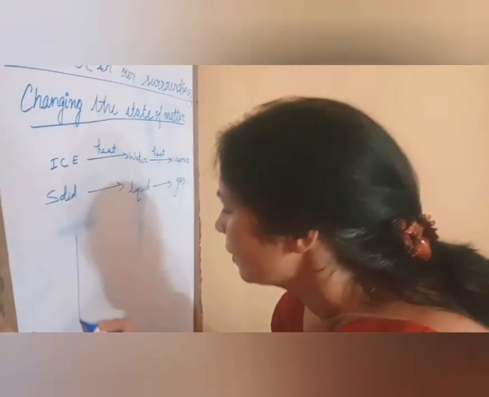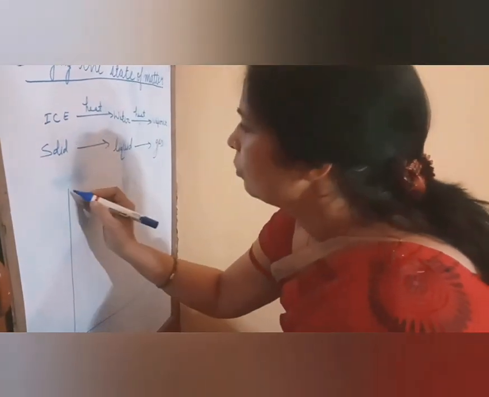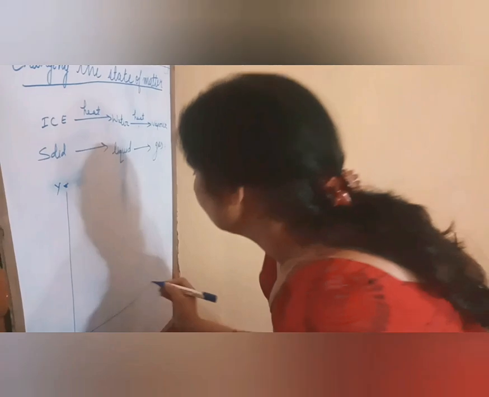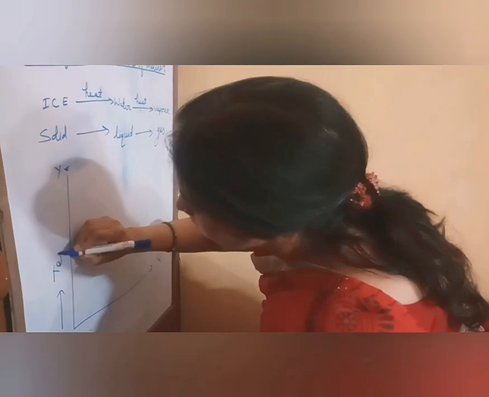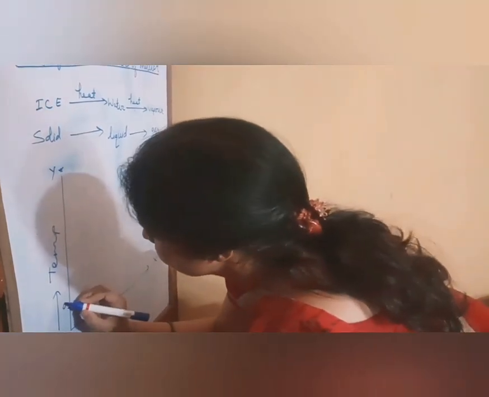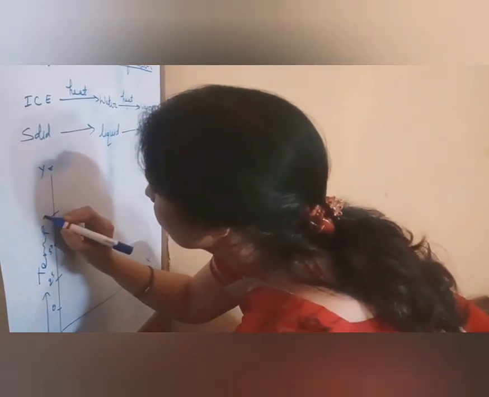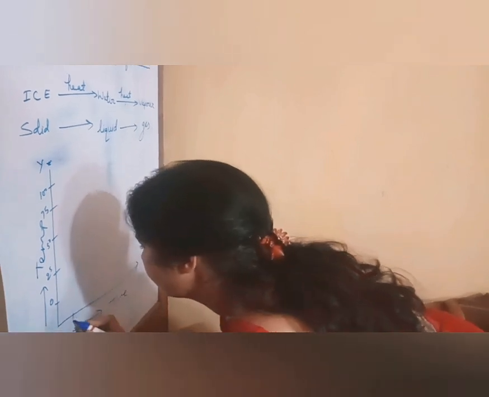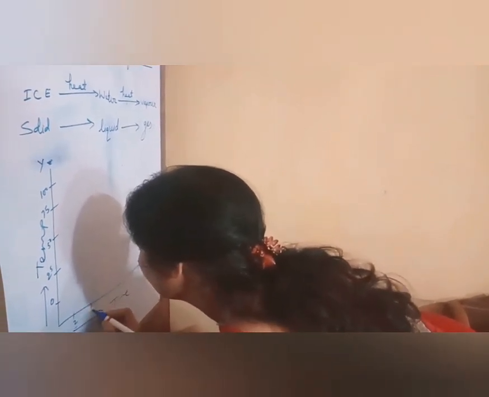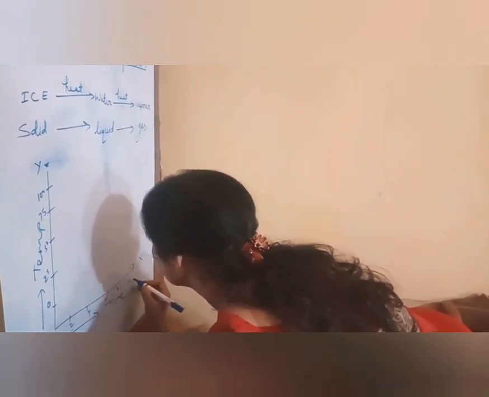Now I explain it with the help of a graph. On the y-axis we take temperature: 0, 25, 50, 75, 100, and on the x-axis we take time: 2 minutes, 4 minutes, 6 minutes, 8 and 10 minutes.